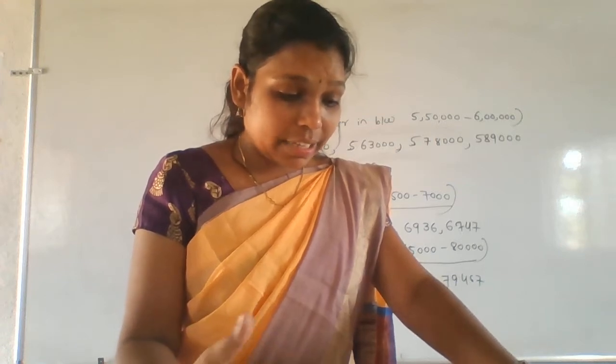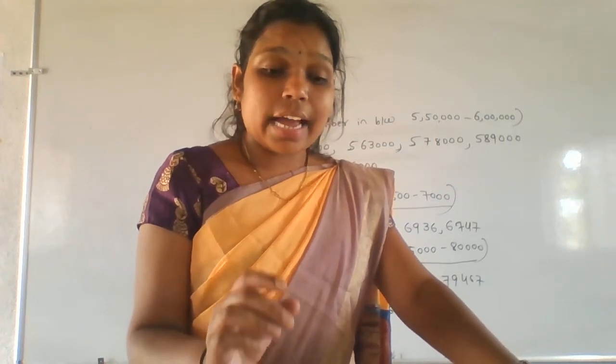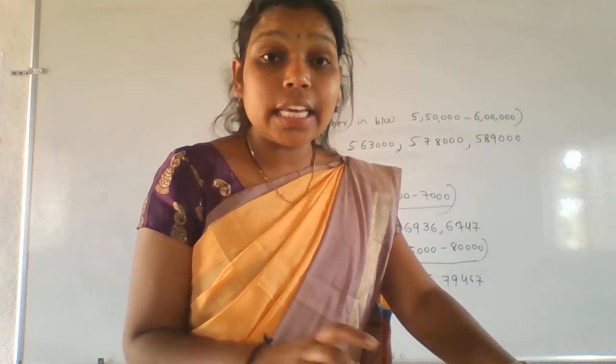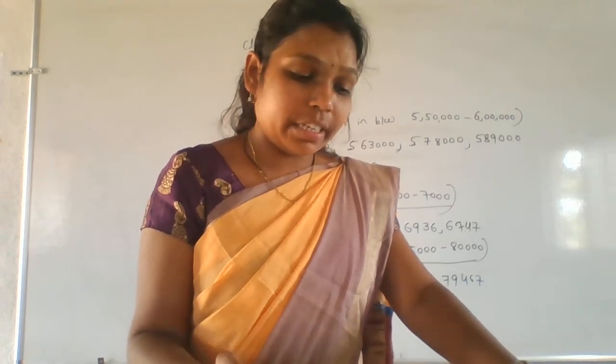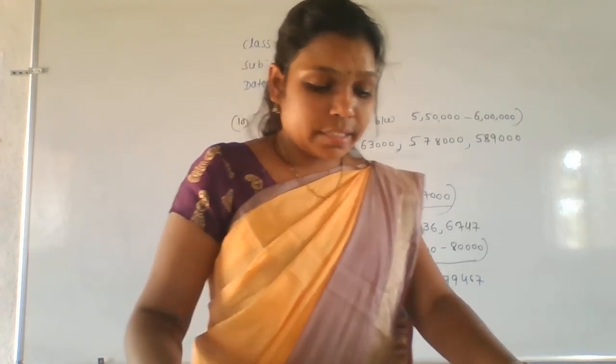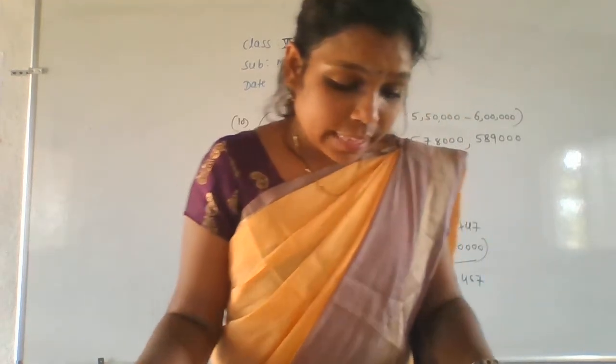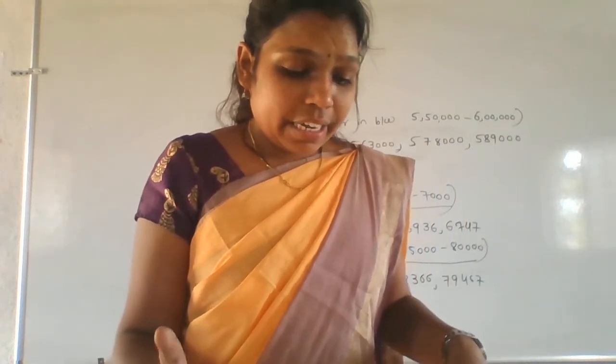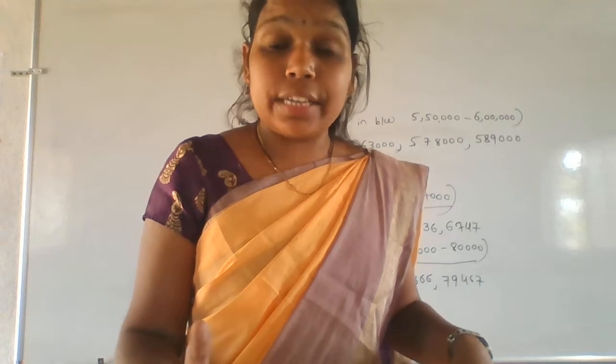Page number 20, they have given some points here. Those points we already learnt in the fifth standard only. Just observe all the points here. First, page number 20. The first point is every number is a factor of itself.